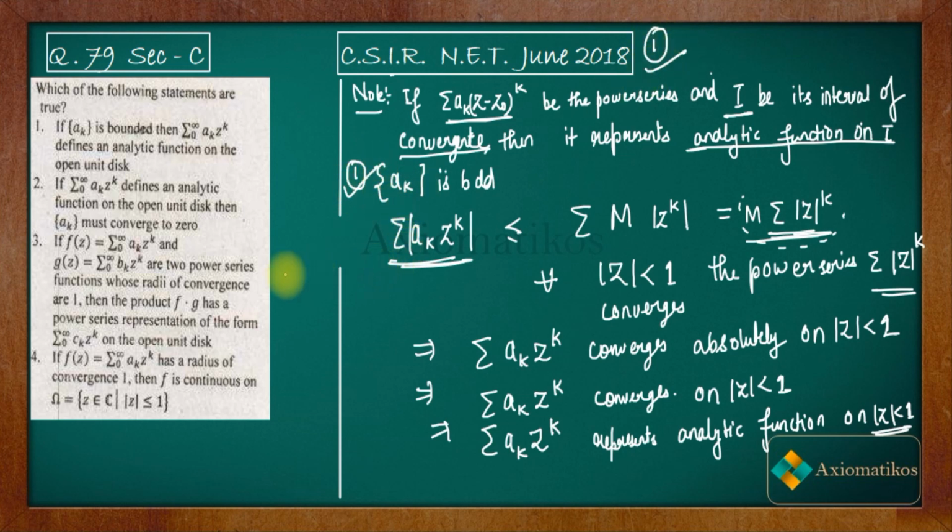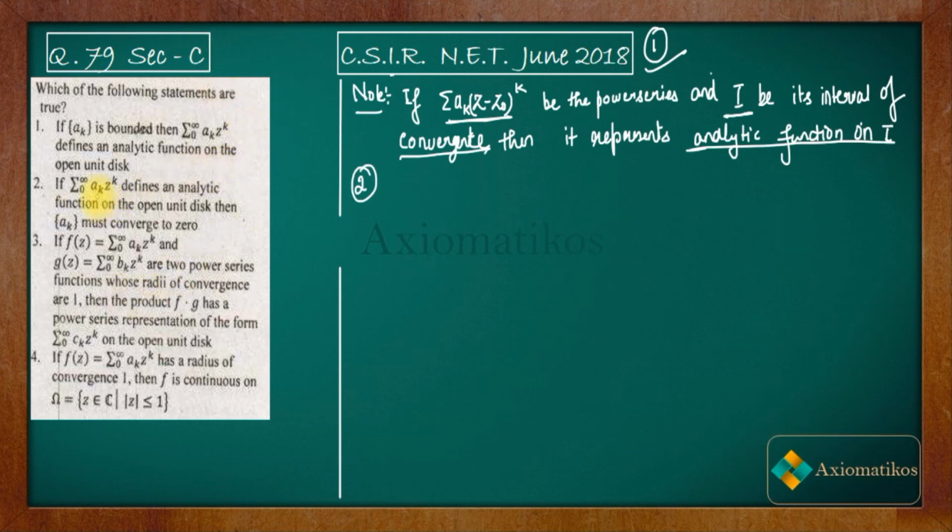Now let us move to option number 2. In option 2, what is given is that if the summation a_k z^k defines an analytic function on the open unit disk, then a_k must converge to 0. Now I will take a_k to be a constant sequence, and this constant sequence is 1. Now what power series will we have? We will have just this.